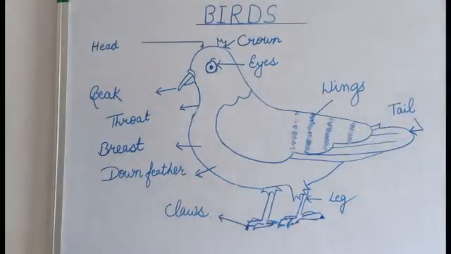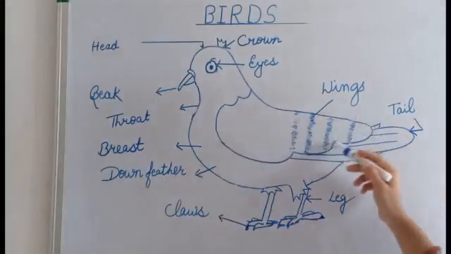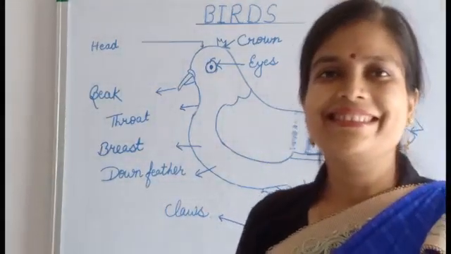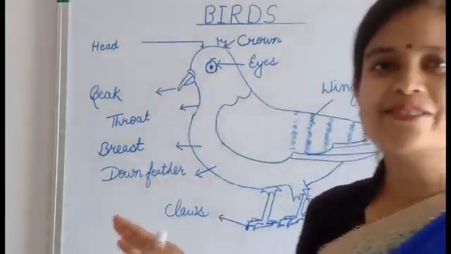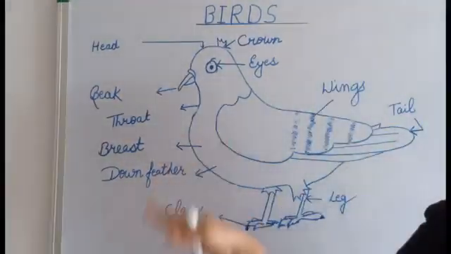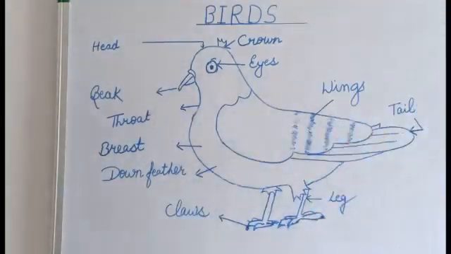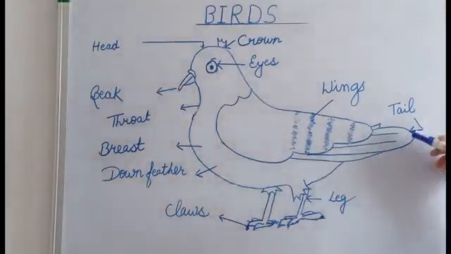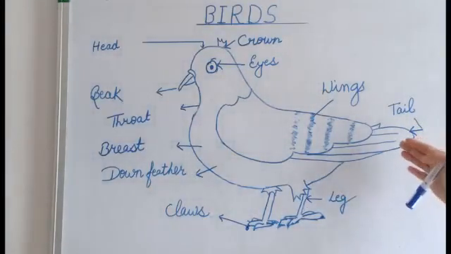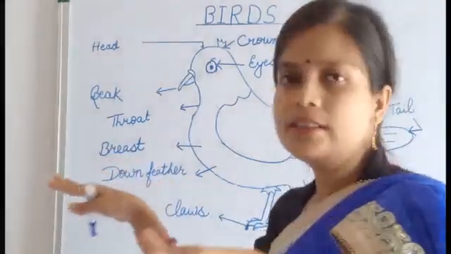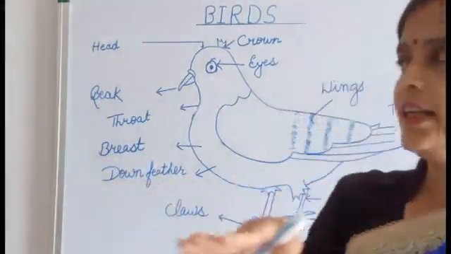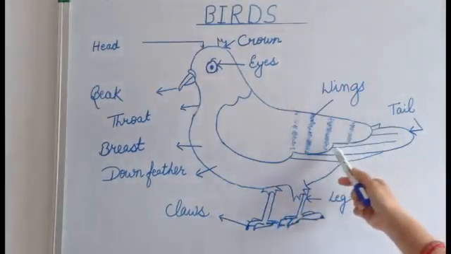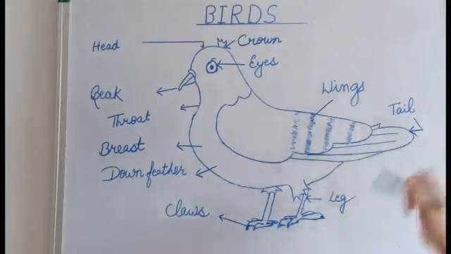So these are claws. Then here is a wing, which everyone likes. We also want wings. It is our desire too: God, please give us wings so we can fly. So these are the wings. And this is the tail of the bird. This tail helps birds to change direction. They do not fly in the same direction. Sometimes they fly in this direction, sometimes in that direction. So who helps in flying and in changing direction? This tail only.